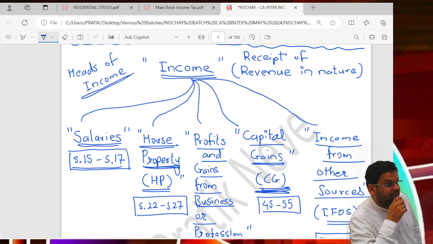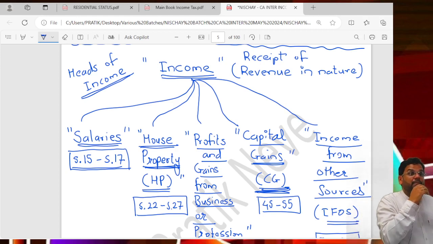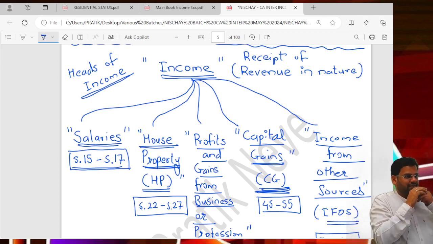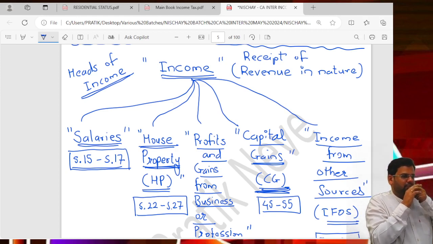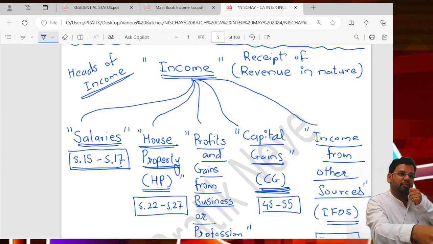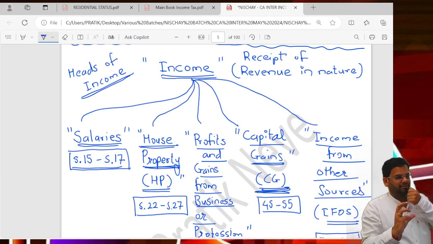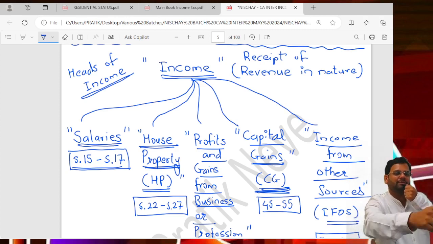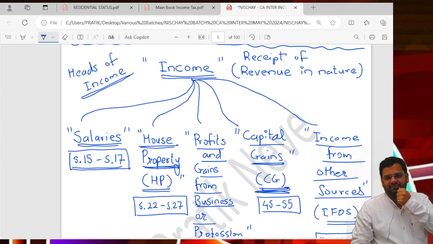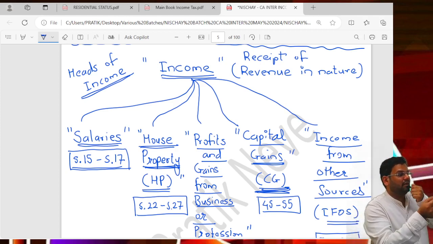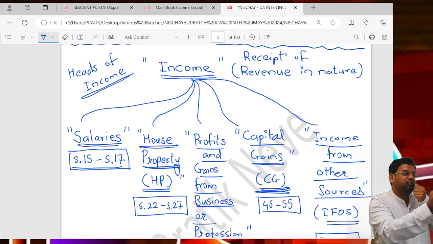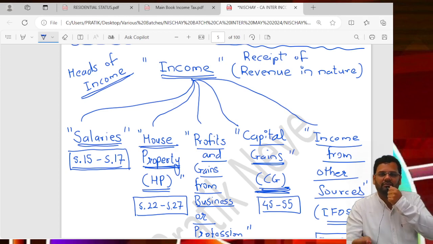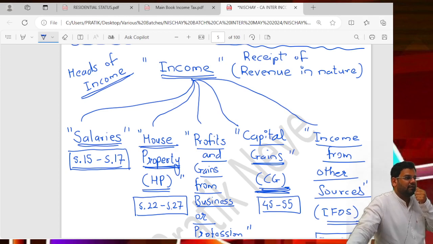I am earning a salary. There is an employer-employee relationship. Mr. Pradhan is employed with this college, so the college is the employer and he is the employee. What happens? Salary. But Pratik Neve is earning professional fees from this coaching classes. Then it is profits and gains from business or profession.